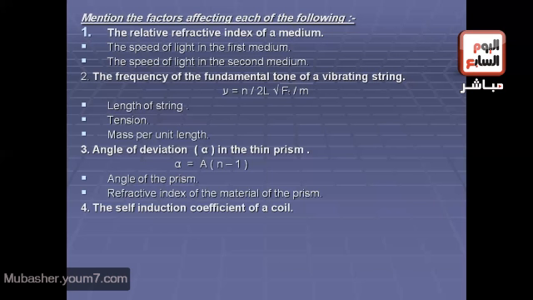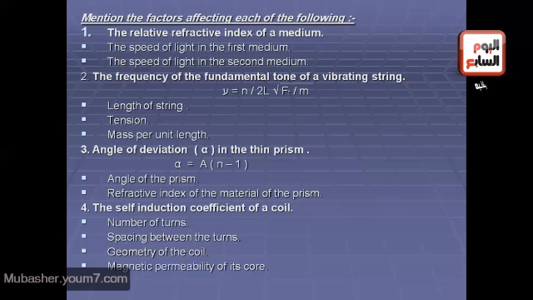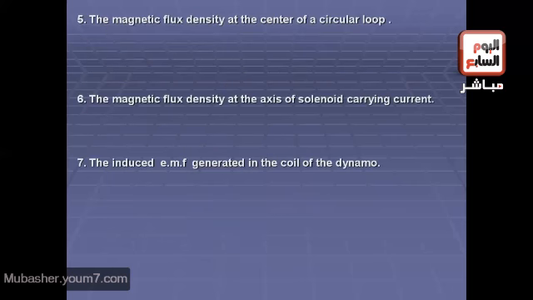So the factors affecting angle of deviation are, yes, the angle of the prism and the refractive index of the material of the prism. Another sentence, the self-induction coefficient of a coil. Yes, number 1, number of turns, number 2, spacing between the turns, number 3, geometry of the coil, number 4, magnetic permeability of the core. Okay, another sentence, mention the factors affecting the magnetic flux density at the center of a circular loop.